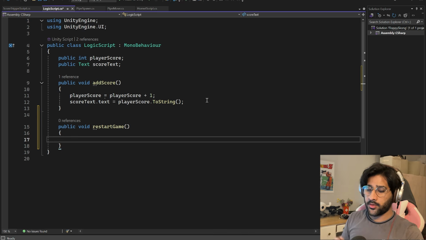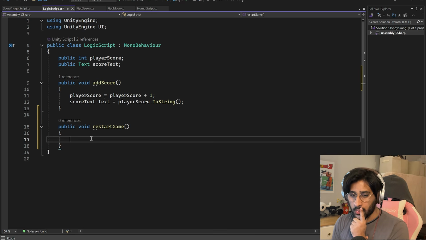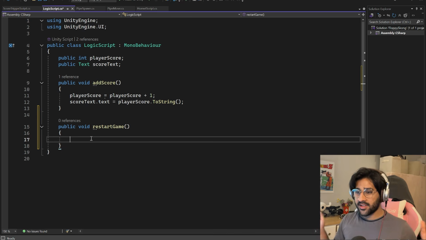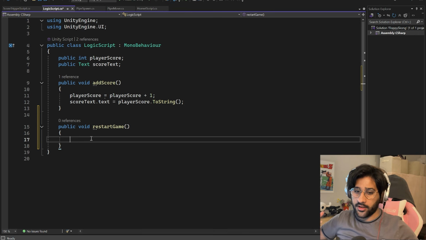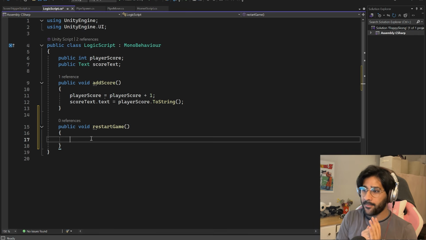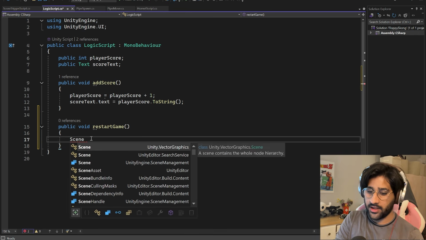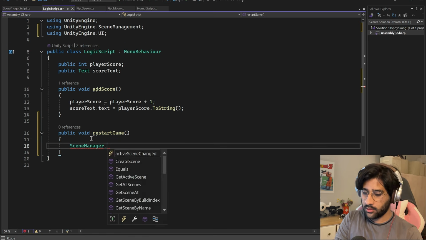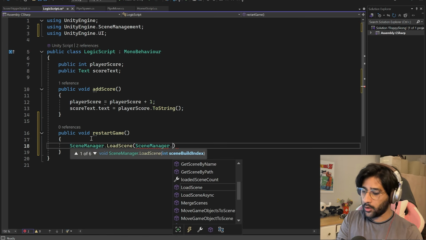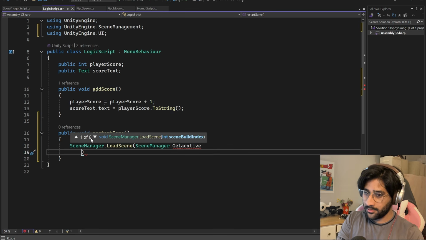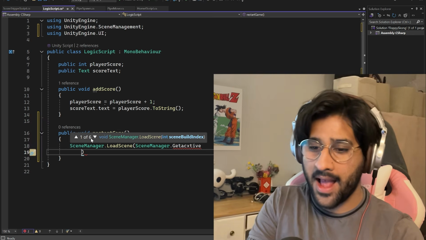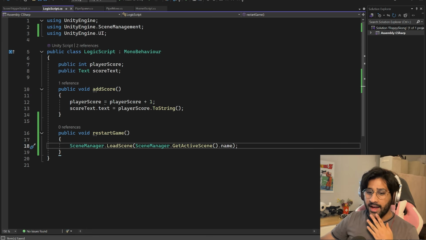Curly brackets. So how you do restarts is basically everything is a scene and you're looking for a scene. Basically the scene is the window before the game started. So that's what you're looking for. And to do that, you use a thing called the scene manager. Cool. And we can load up a scene. And because we only have one, we'll just get the active one. Get active scene. Nope, I messed up. There we go. Okay, so we've added this line of code.